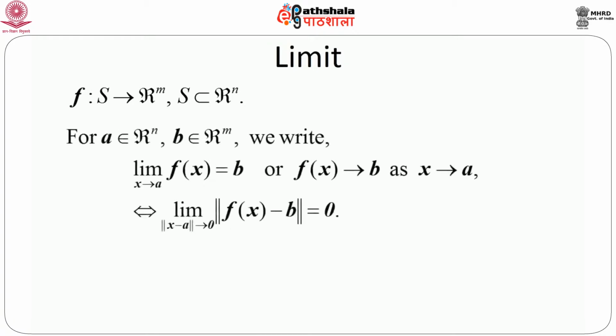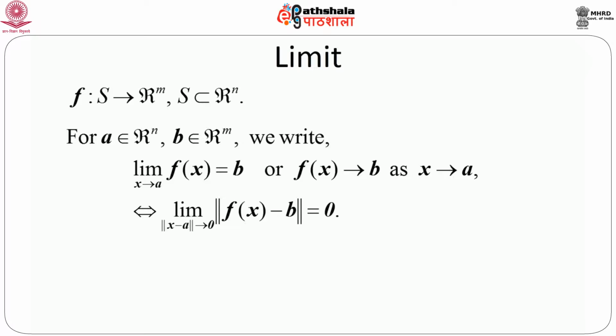Now, for any point A belongs to Rn, that means A itself is an n by 1 vector, and B belongs to Rm, that means B is an m by 1 vector, we write limit as x goes to A, f(x) equals B, or we can say that f(x) tends to B, or f(x) approaches B as x approaches A.